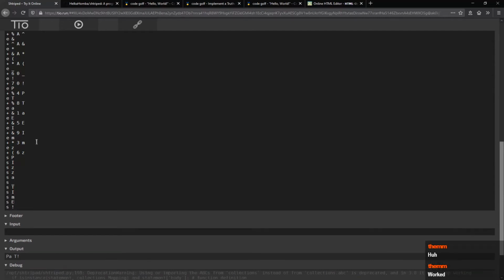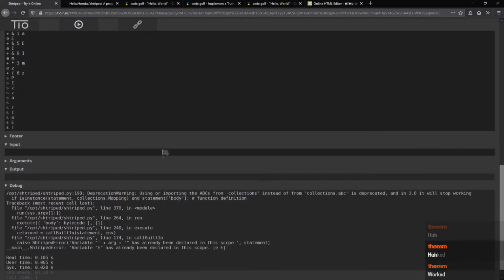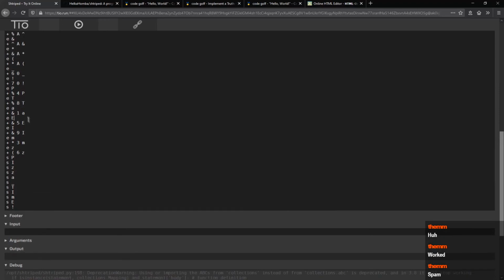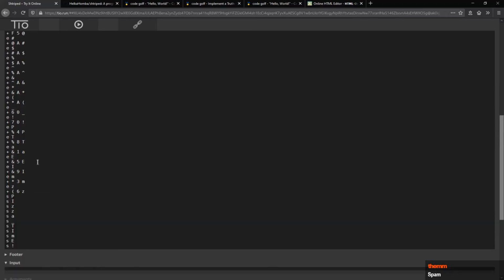We're all waiting for this moment. Come on, come on. Oh no! What did I do? Variable E has already been declared in this scope. Okay, where did I declare it? Oh no, we can't use E because that's the hexadecimal stuff. Right, so we need to think of something else that's not an E. Let's just call it a question mark. So E everywhere is a question mark.